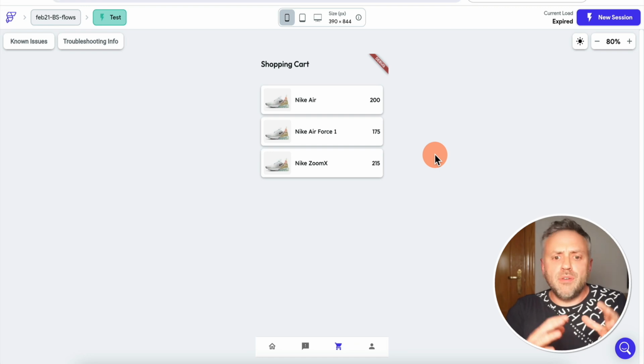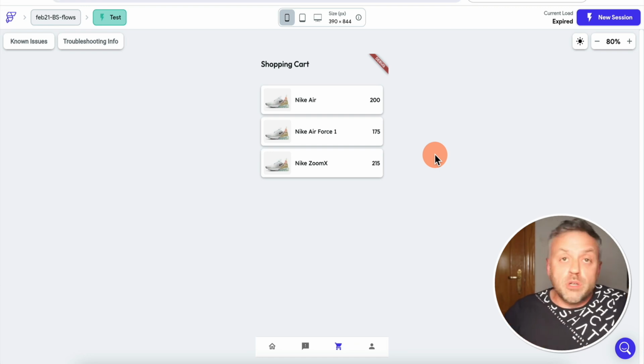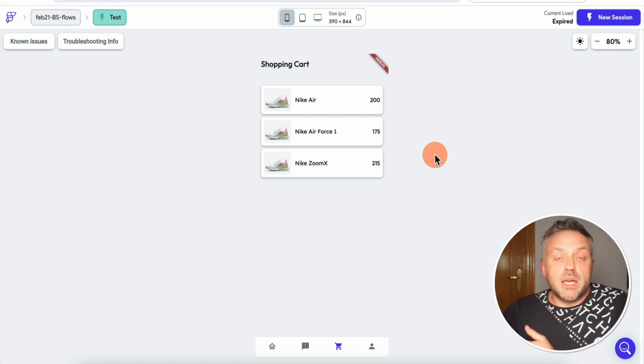And this is an abandonment cart reminder. Okay, so let's say you're building an e-commerce app, or any kind of app where a user needs to purchase something, and before they purchase it, they need to place it into a shopping cart. Obviously this could be an e-commerce app, something like Amazon, but shopping cart functionality can be used by all kinds of apps.